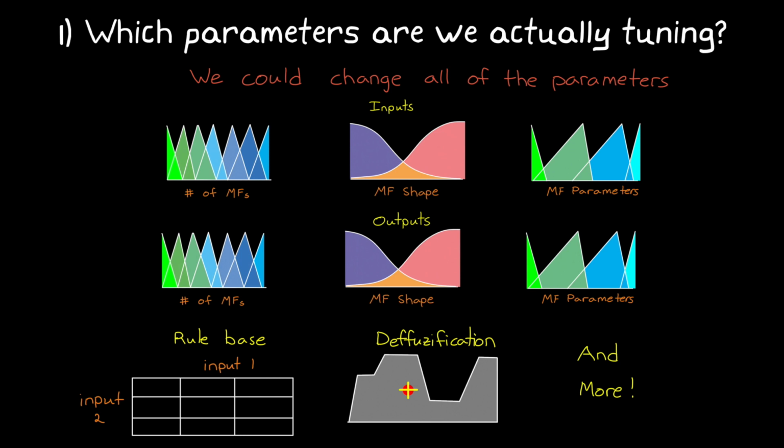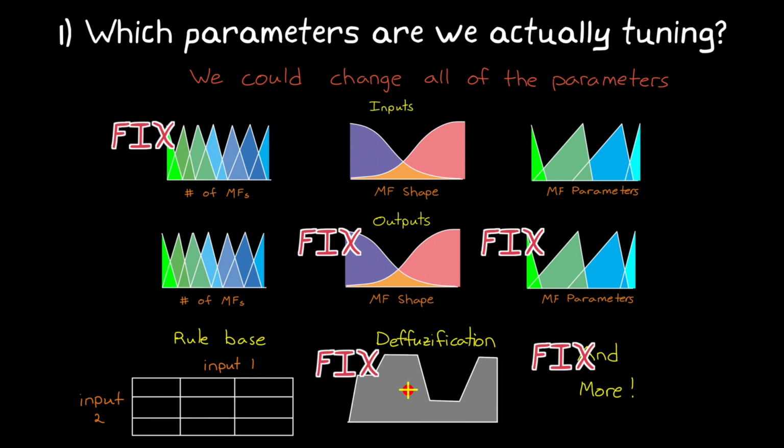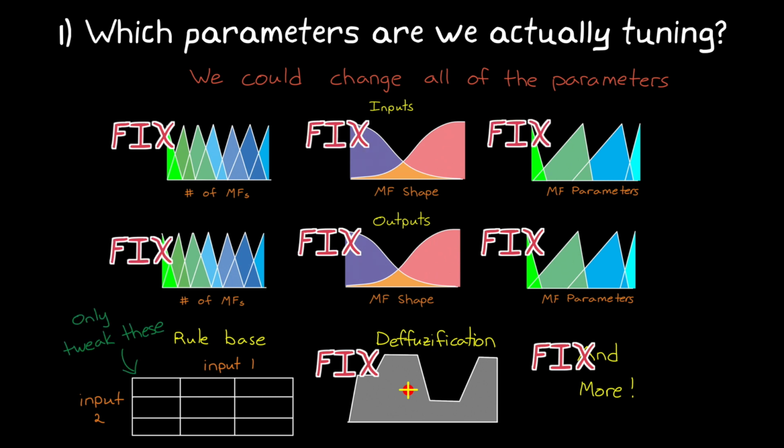So it's better to use some of our human knowledge and experience about the problem to fix most of the parameters and then just tweak a small subset to optimize the cost function. For example, you might consider initializing the inference system with uniformly distributed triangular membership functions, and then tune the system by only adjusting the rules of the inference system.